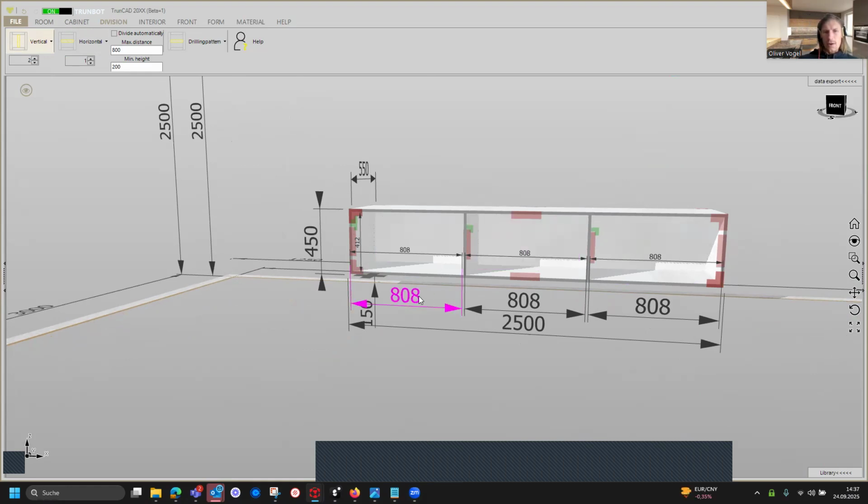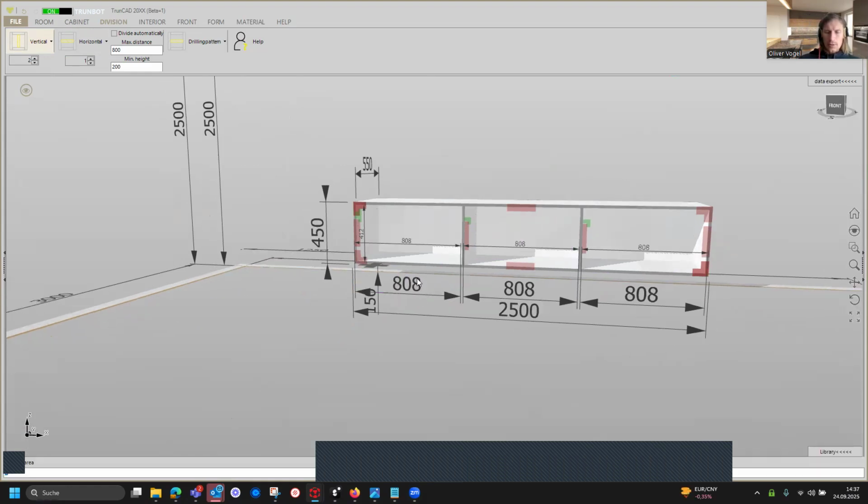And the left area, we click on the 808 on the measurement or on the dimension of this left area, and you see on the bottom left corner the window is opening, and you see number 1. All numbers from 1 to 10 are relation numbers, and when you type in something bigger than 10, then you get this dimension in millimeter.